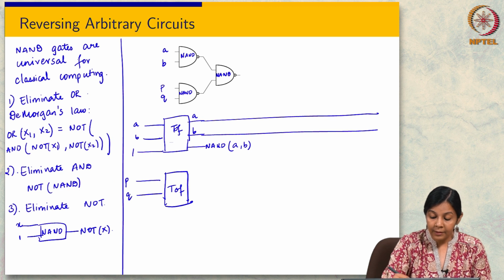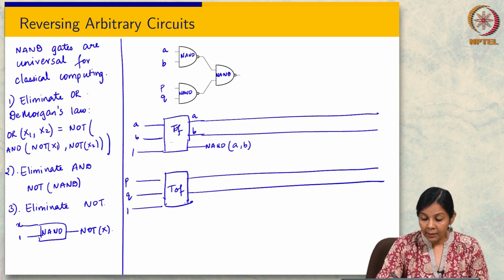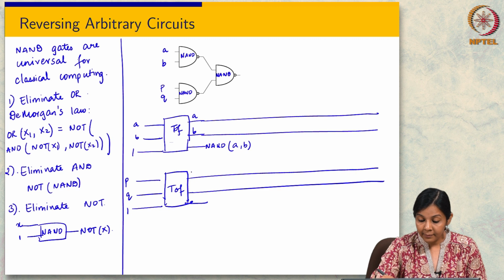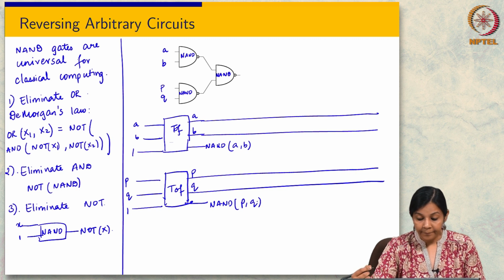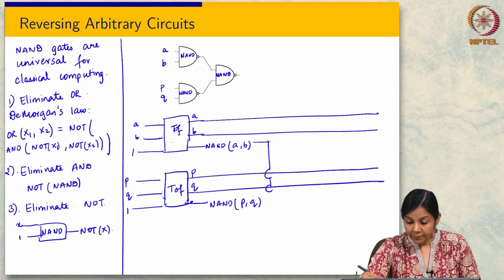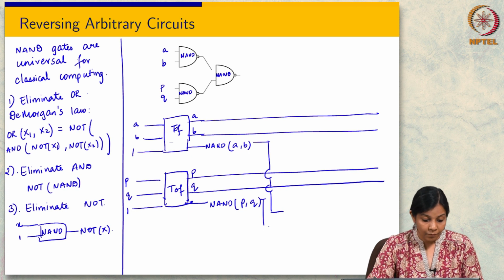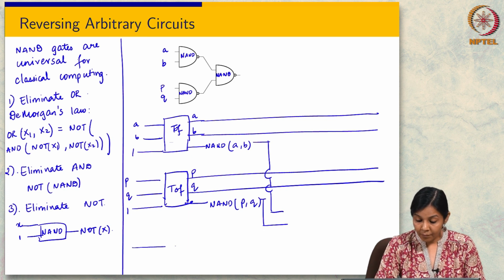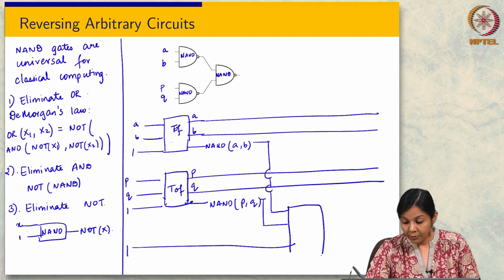So now I have P, Q and I have my third bit as 1. Once again these go all the way out, and now here I get NAND of P, Q. And now I would like to have another Toffoli gate here.